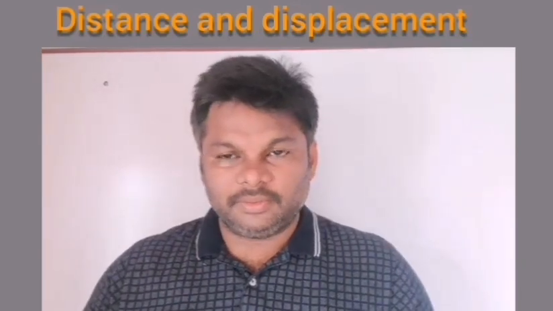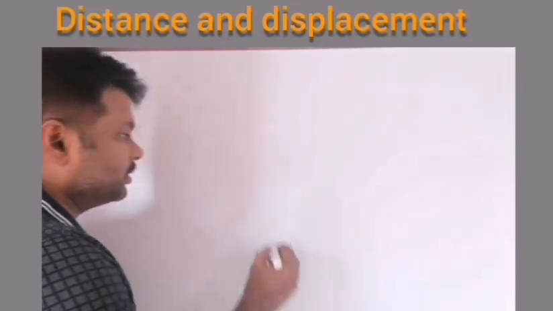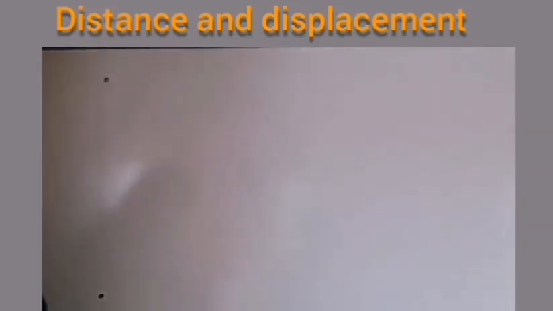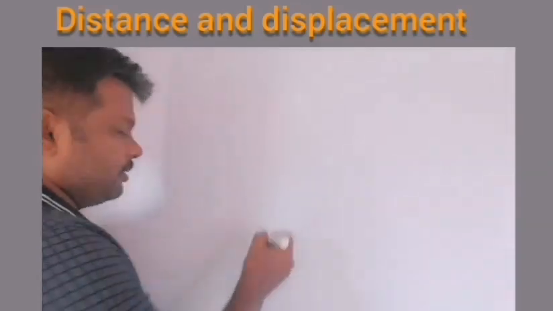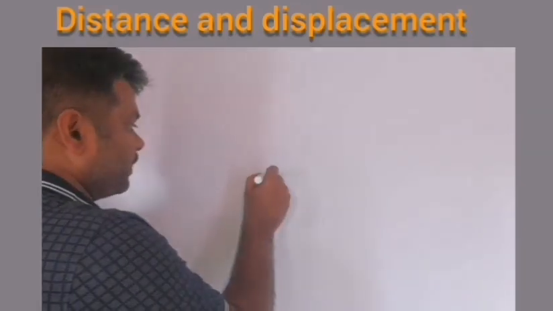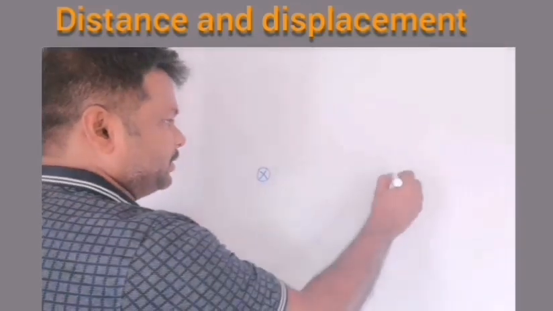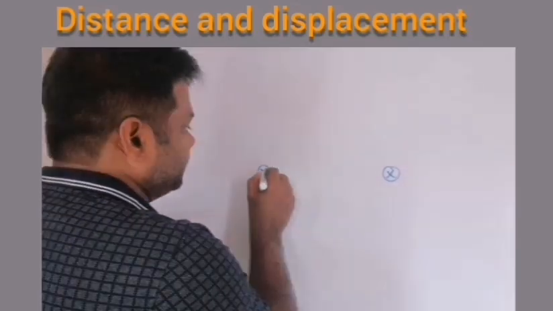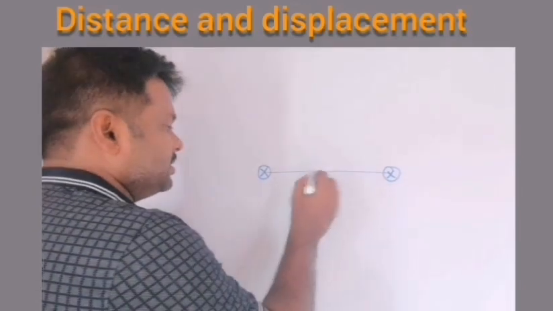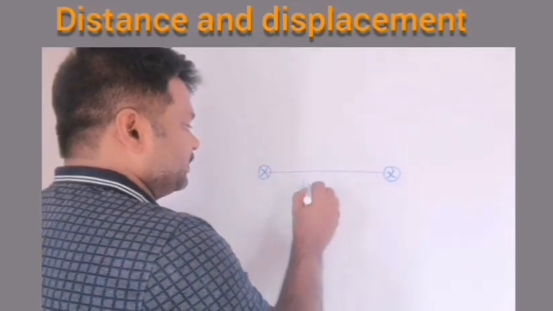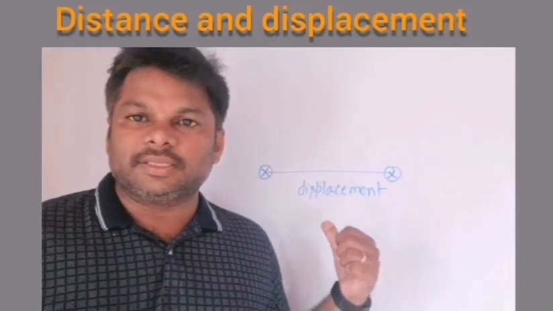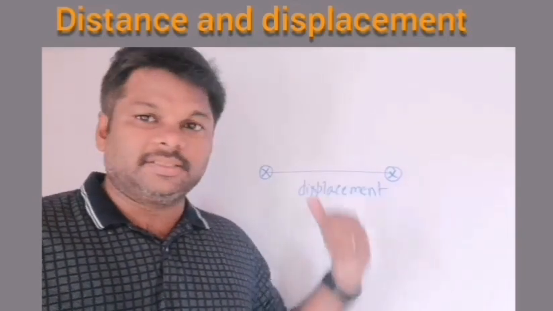Now I will give you an explanation for this. So I have 2 points. This is point 1 and this is point 2. These are 2 points. If I draw a straight path between these two, this path distance is called a displacement, and this is a straight path.